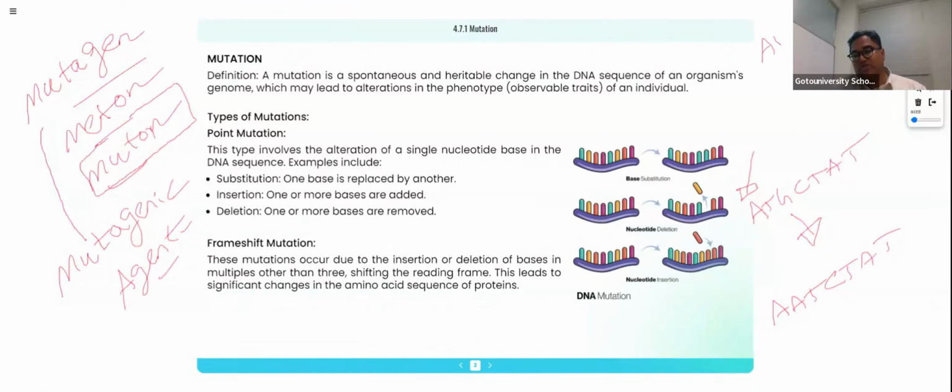For example, AUG and then GUC. AUG codes for methionine, GUC codes for valine. If there is an addition of a new nucleotide or a deletion of another nucleotide, what happens?